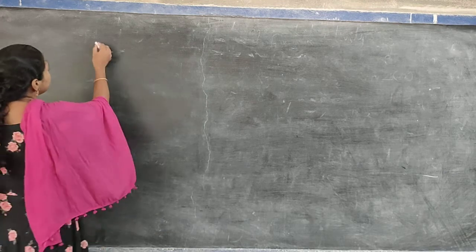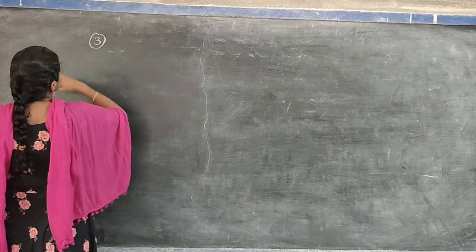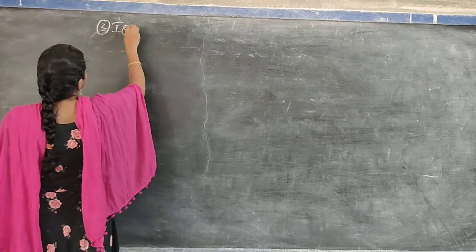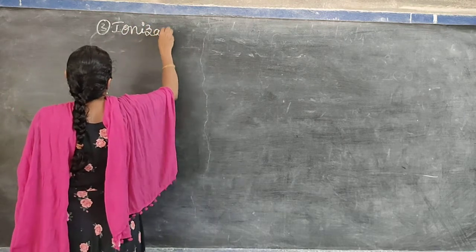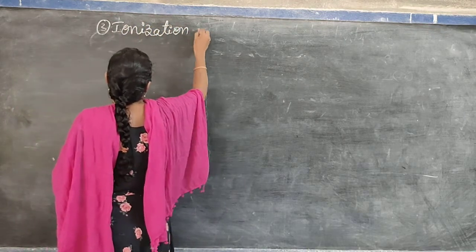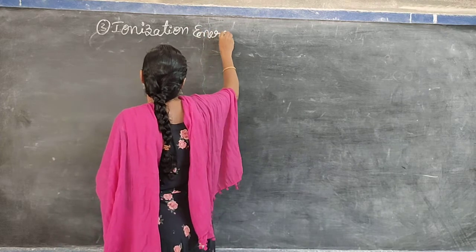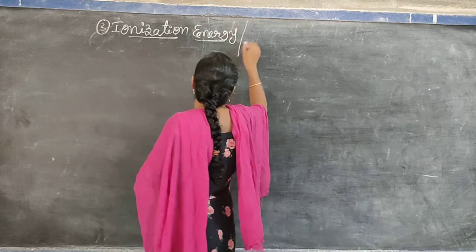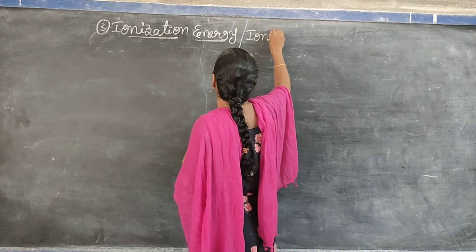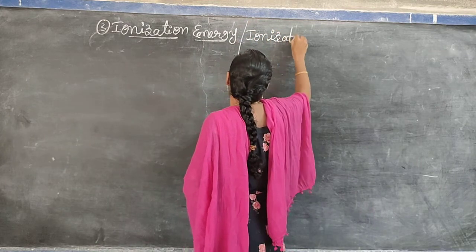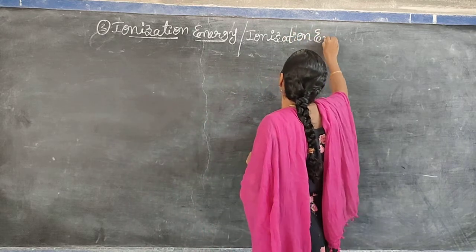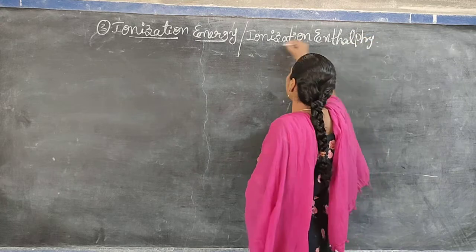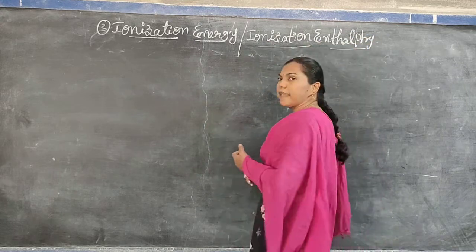You remember, this is the third periodic property, that is ionization energy, or ionization enthalpy.